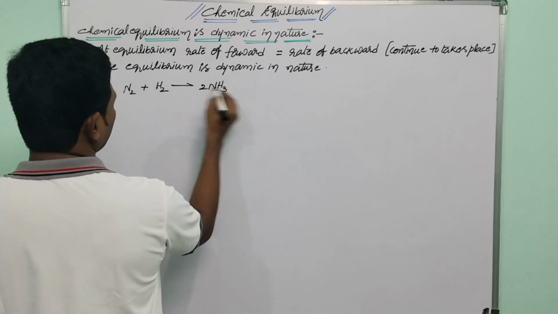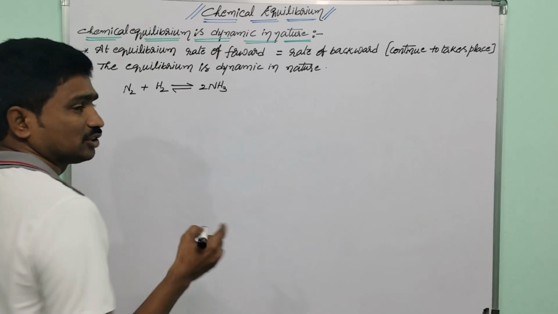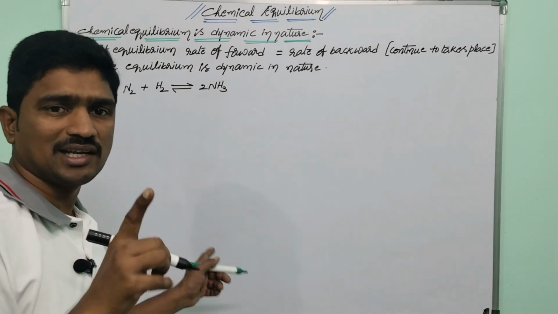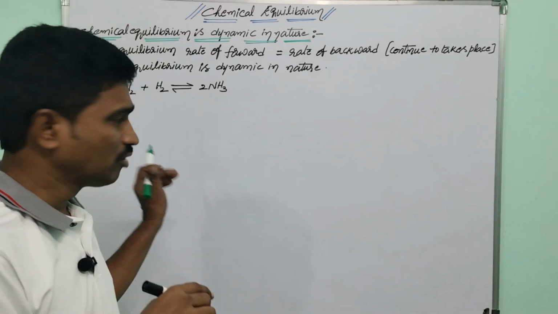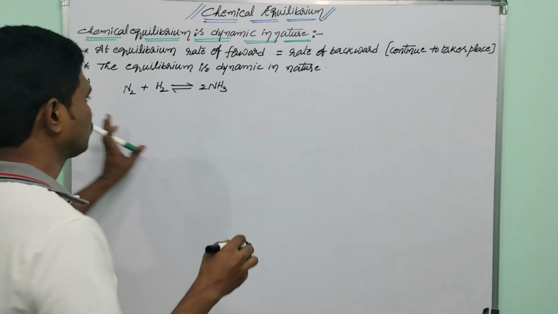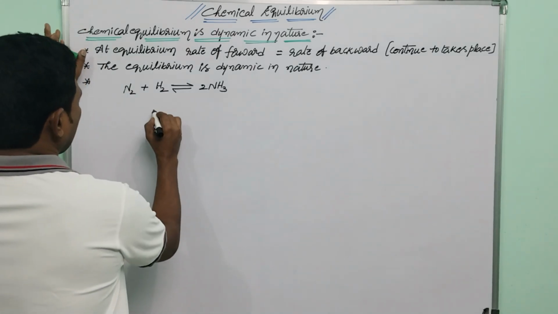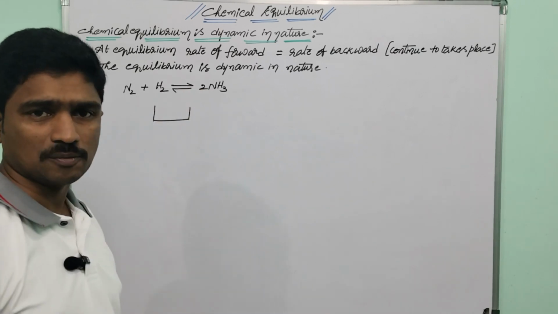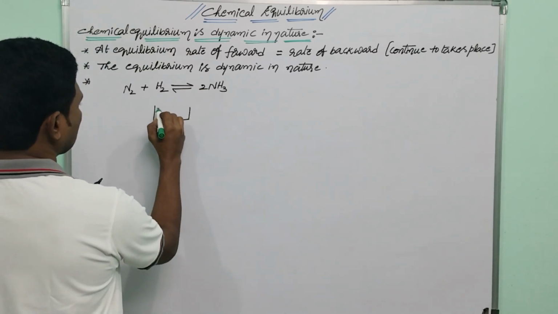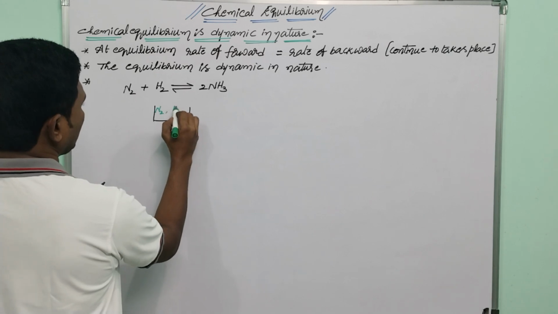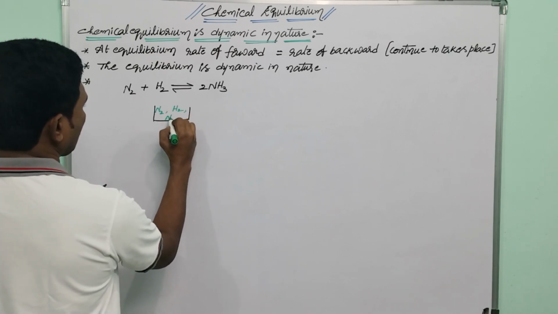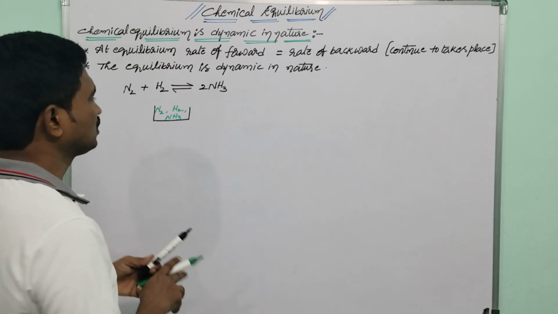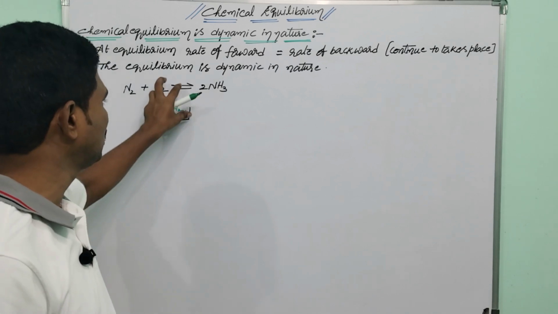The obtained ammonia dissociates to give N2 and H2 back. So an equilibrium will be established for this reaction mixture. This is vessel 1, which contains nitrogen gas, hydrogen gas and ammonia gas. These three gases are present in this vessel.